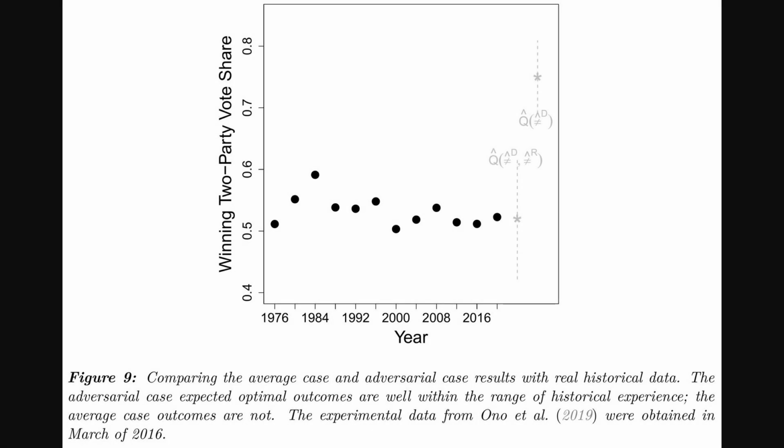So, building on how strategies adapt in competitive adversarial settings, where parties are often in what is called a zero-sum game, meaning one's gain in vote share is another's loss, this figure from page 21 really underscores the realism of that approach. It plots historical winning two-party vote shares since 1976 as black dots. The gray stars on the right show model predictions. A simpler model predicts around 0.7, while the adversarial model, which considers this competitive dynamic, predicts around 0.5, much closer to actual close election outcomes we have seen historically.